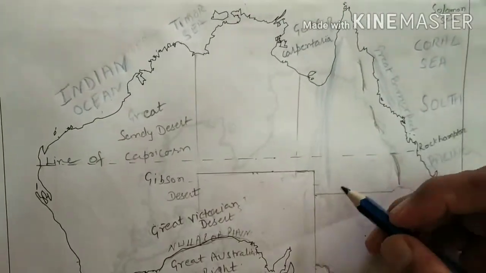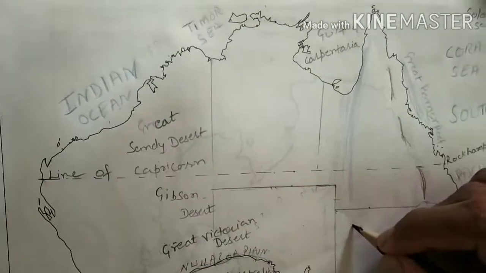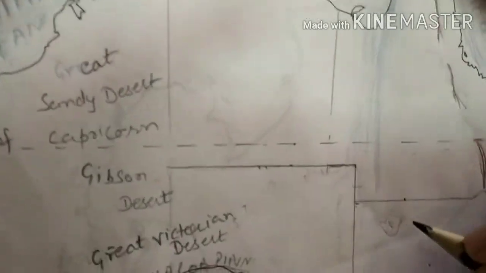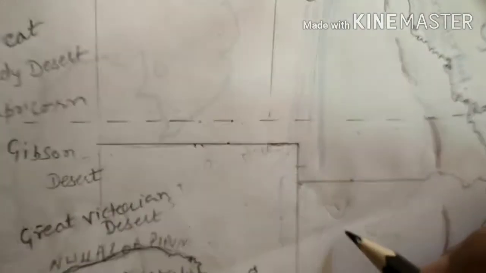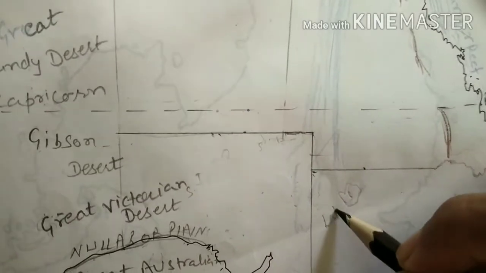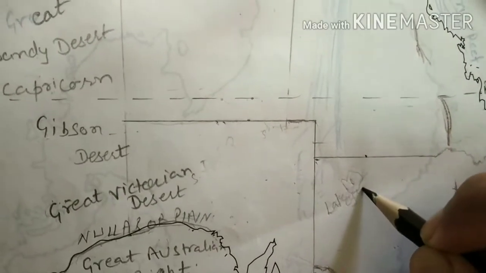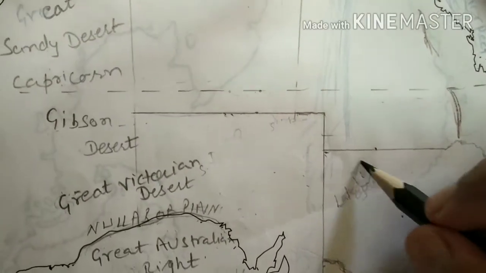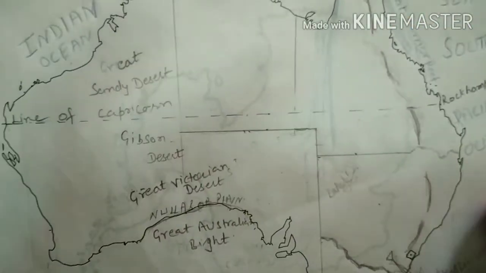Okay, and here we have Lake Eyre. Here we have one, Lake Eyre. Okay, this is Lake Eyre. I told you this is a salty lake. This is Lake Eyre. So this is all about Australia.